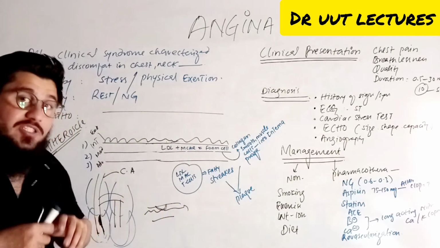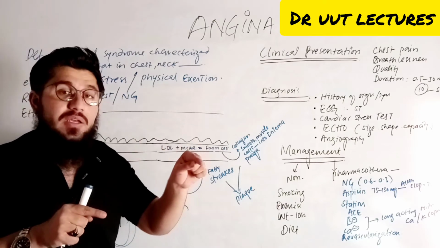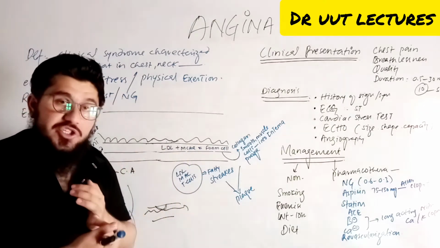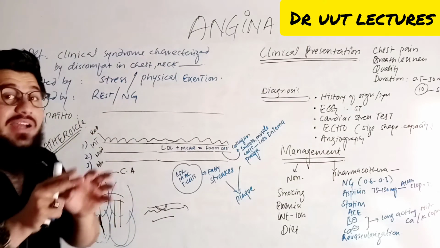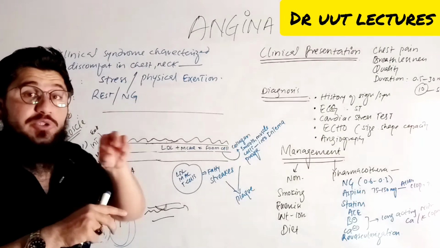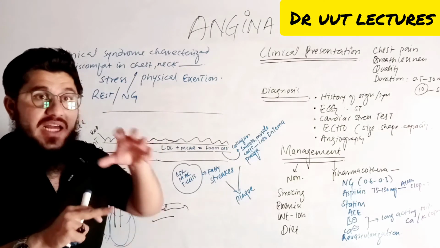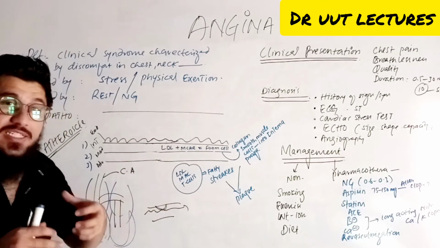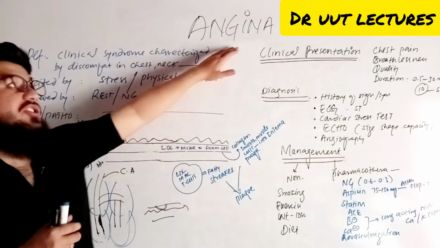If the heart is not receiving oxygen, then the heart will not function well. Its metabolism will change. In the meanwhile, factors like pyruvate and lactic acid are produced. Those factors, pyruvate and lactic acid, are responsible for causing pain in the heart. That pain is known as angina.